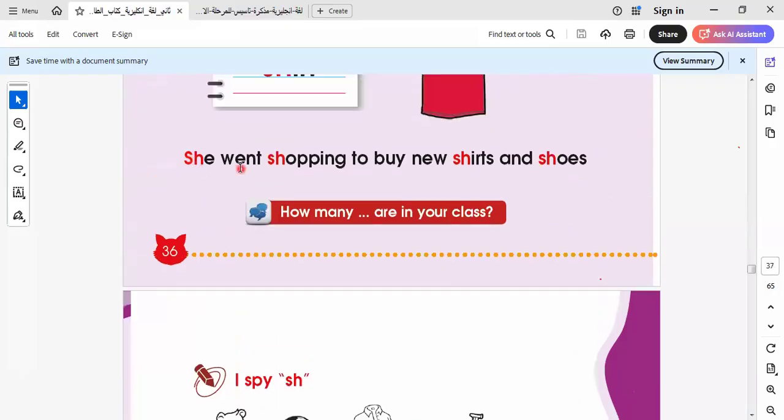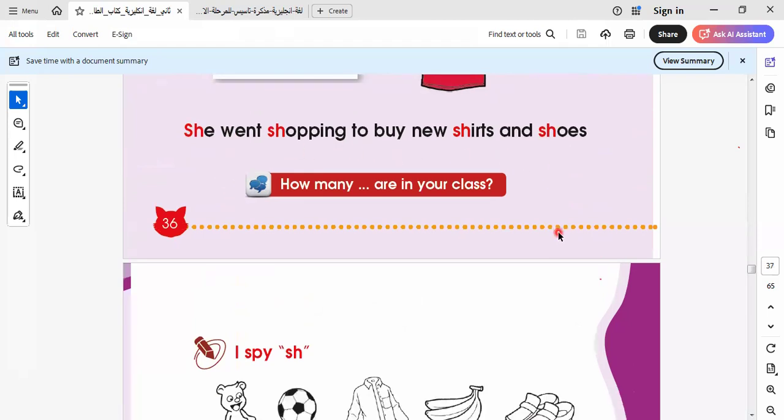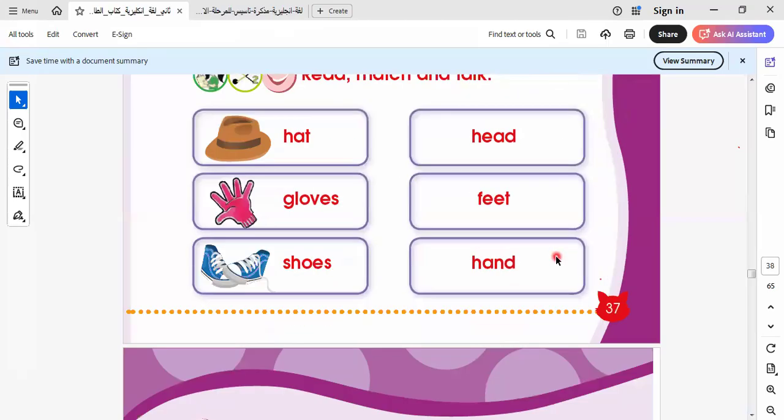Please say she went. Here I use this. Now we learn the past simple form. Here, in this sentence, it is in the past simple form. She went, because we use the past to narrate what happened yesterday. So when I talk about something that happened and ended, I use the past simple form. She went shopping to buy new shirts and shoes. Okay, let's go to another sentence.